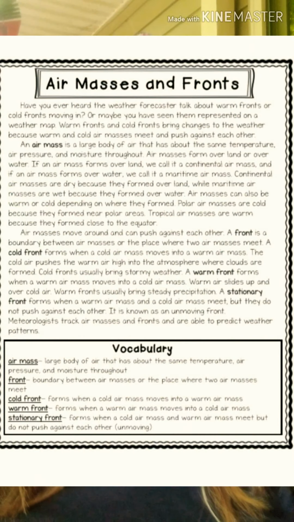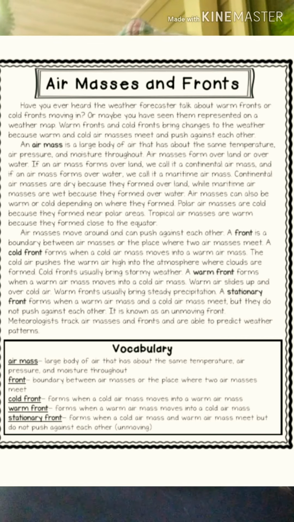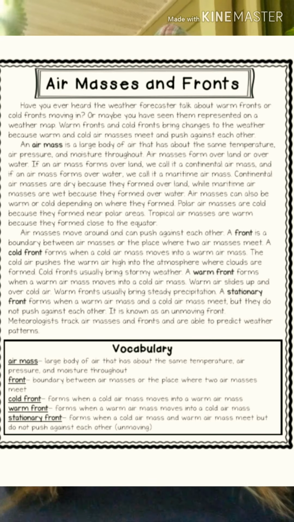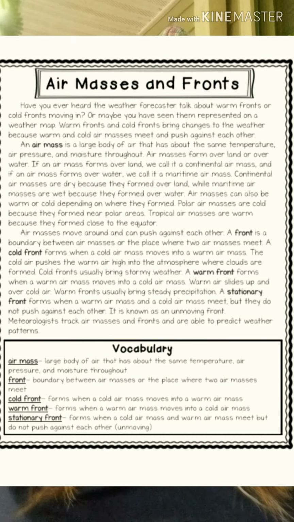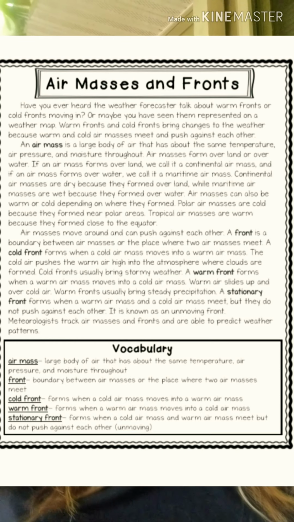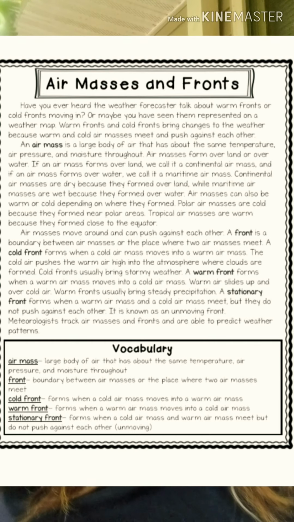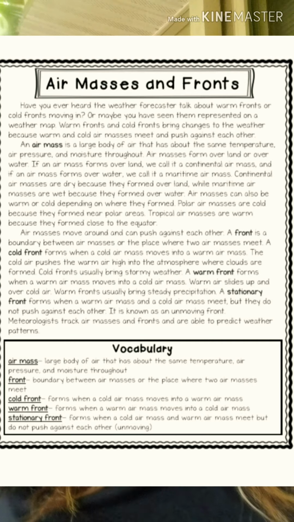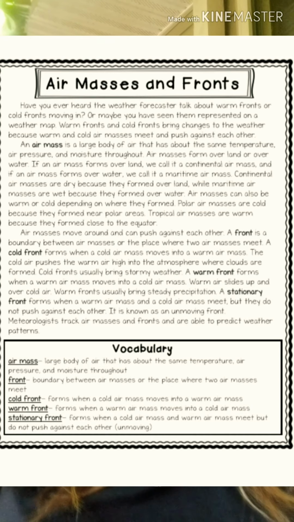Alright, so today in science we learned about air masses and fronts. I'm going to read it and we'll go over the answers that we went over in class today. Okay, air masses and fronts. Have you ever heard the weather forecaster talk about warm fronts or cold fronts moving in? Or maybe you've seen them represented on a weather map. Warm fronts and cold fronts bring changes to the weather because warm and cold air masses meet and push against each other. An air mass is a large body of air that has about the same temperature, air pressure, and moisture throughout. Air masses form over land or over water.